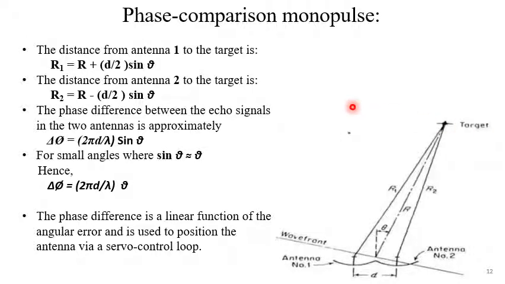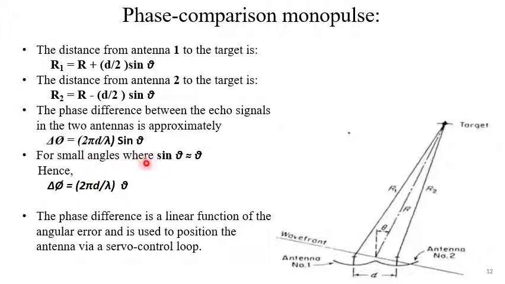The distance from antenna 1 of the target is r1 equal to r plus d by 2 sin theta, and that from antenna 2, r2, is r minus d by 2 sin theta. The phase difference between the echo signals in the two antennas approximately can be written as delta phi equal to 2 pi d by lambda into sin theta.